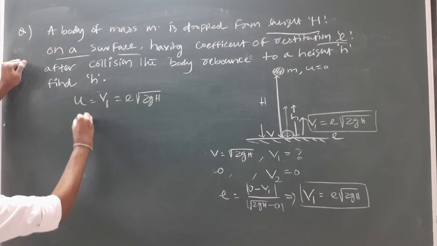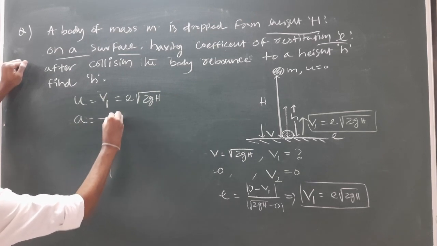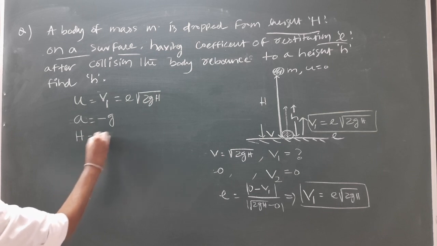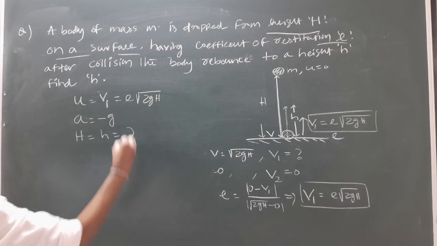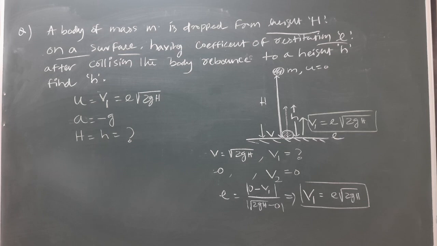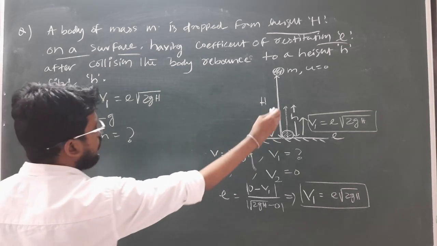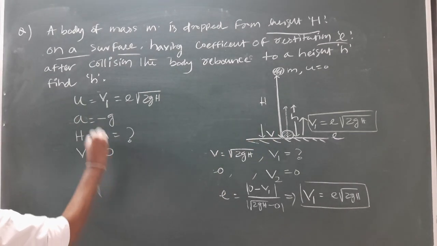What is a? Acceleration due to gravity, downward, minus g. What is h? We have to find out small h. Clear? What is v? The final velocity will be 0, because at the maximum height up to which the body can move, the final velocity will be 0.